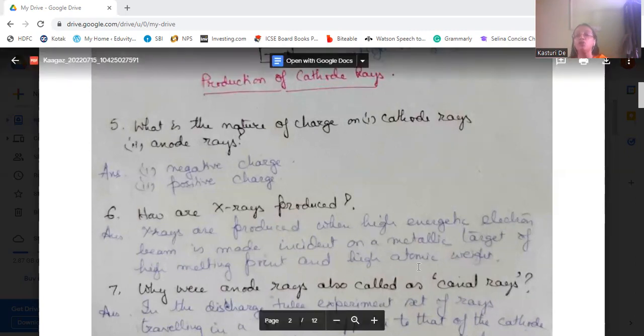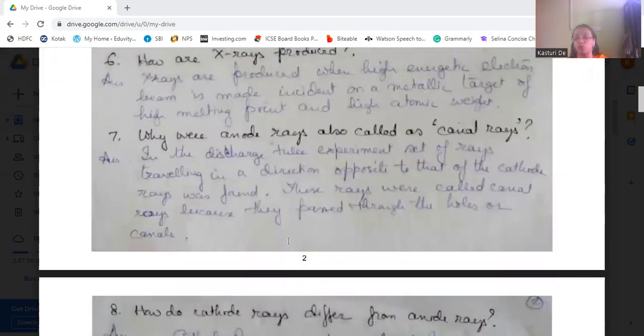Now, why were anode rays called canal rays? In the discharge tube, that is the vacuum tube which we use to produce the cathode rays or the anode rays, a set of rays that travel in a direction opposite to the cathode rays are found. These rays are known as canal rays.